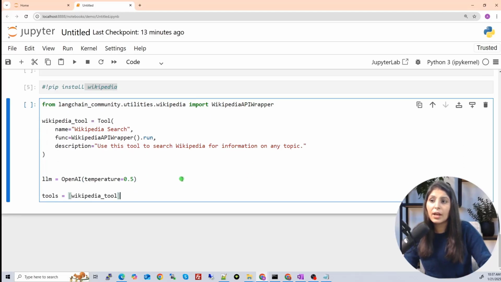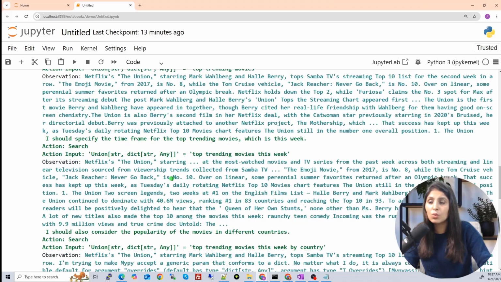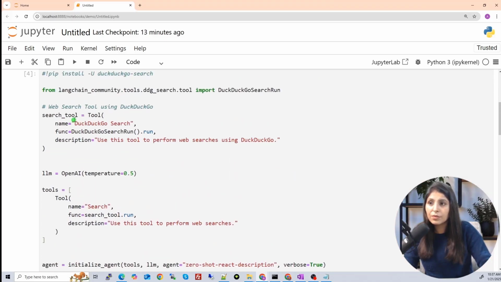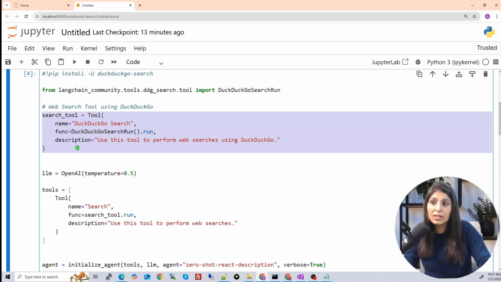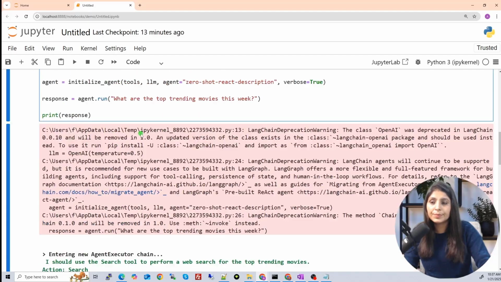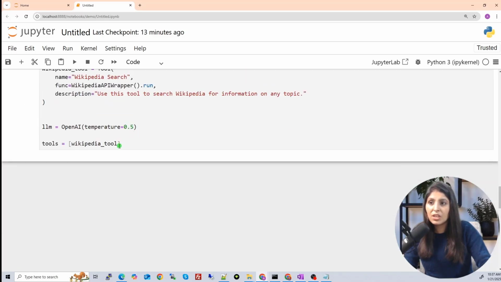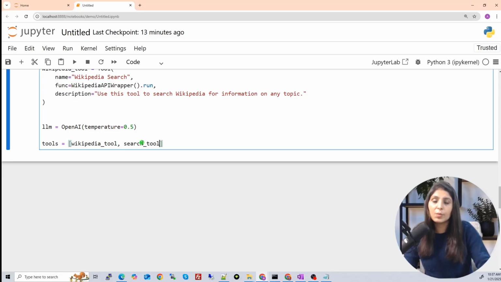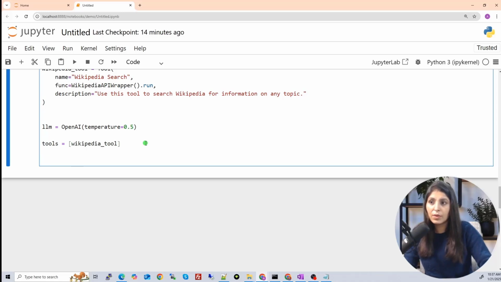So here is a list, where we write all the tools together. Basically the Wikipedia tool, and if you have another tool, let's say the tool from here, what is the name of the tool? The DuckDuckGo tool. Let's say you want to use this tool also, then copy the name of this tool from here, and after the Wikipedia tool, put a comma and write the name of this tool. Now in the list of tools we have these two tools, and our agent can use both of them. But right now we are working with a single tool, so we have a list of tools over here.